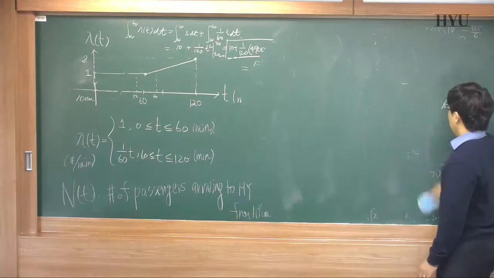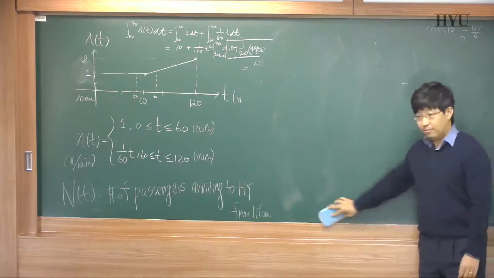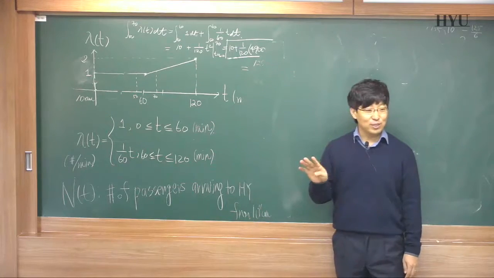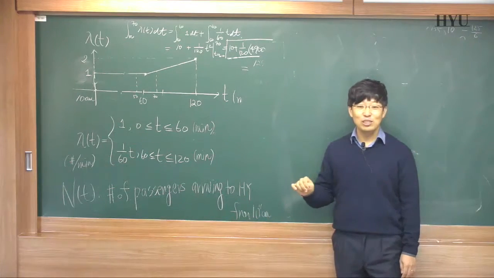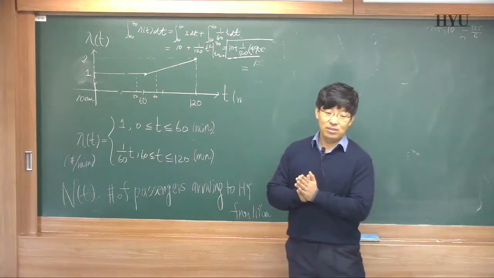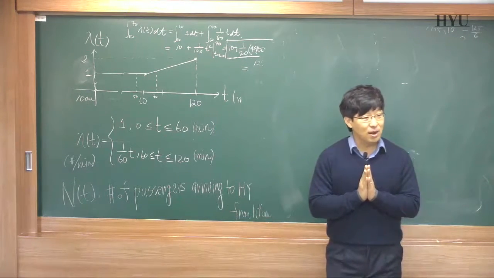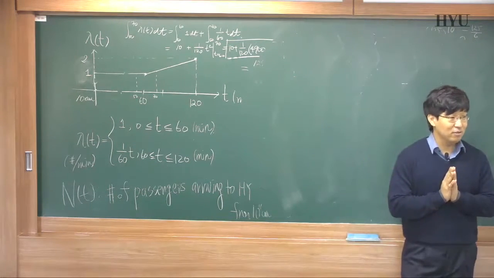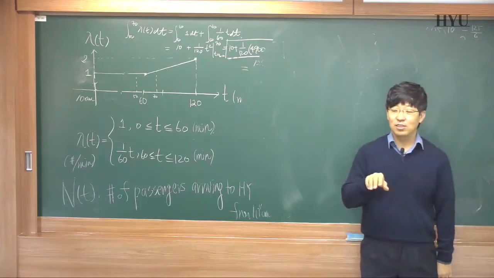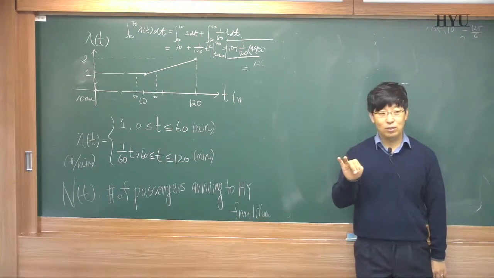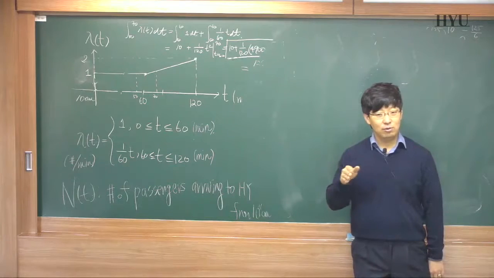Let's think about the market. We can count the number of male customers. Let's say this one is N1, the number of male customers in front of the market, E-mart, or Lotte department store. You can count the number of male customers, 1, 2, 3, 4, as time goes on.